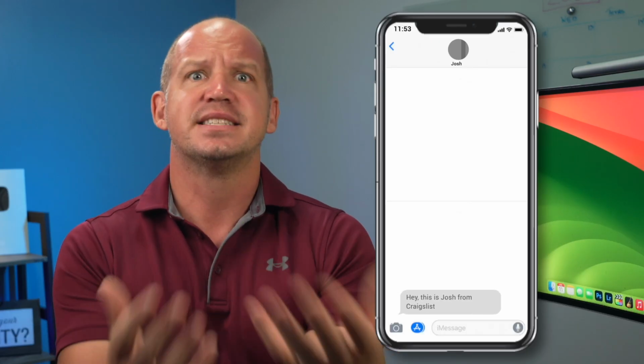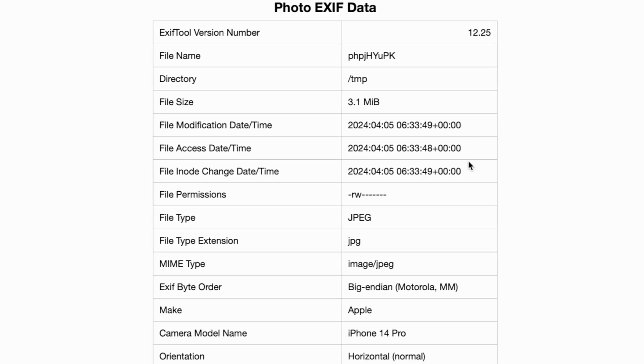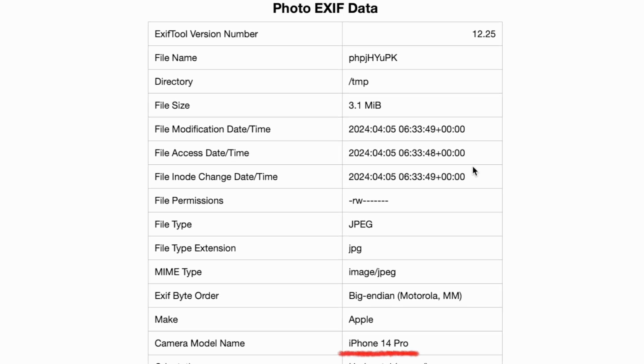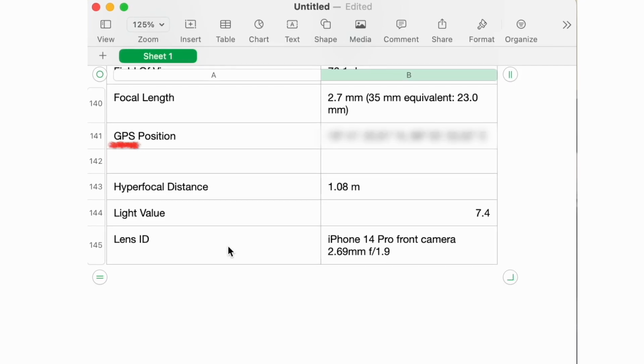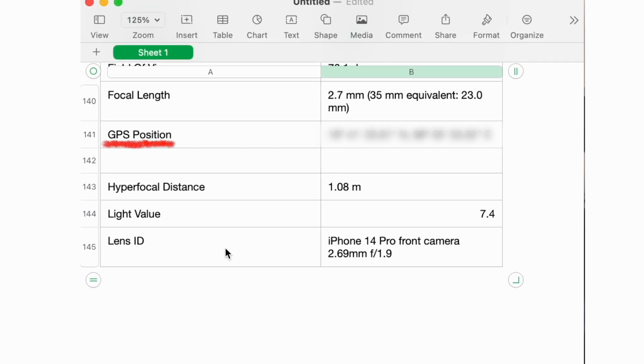So if I were to message you based on a listing on Craigslist to ask for additional photos and then you emailed them directly to me, it's quite possible that I could view the EXIF data to find out which kind of phone you use, which may indicate your economic status, as well as the exact GPS coordinates of your home. And that's a little bit scary.